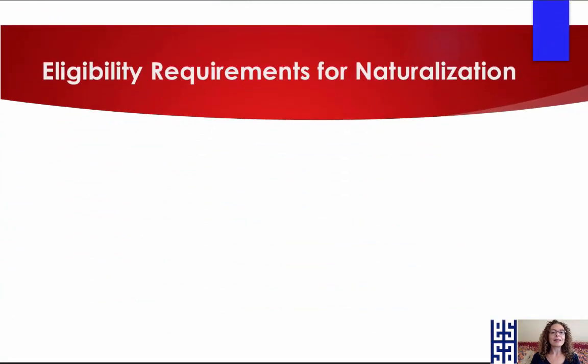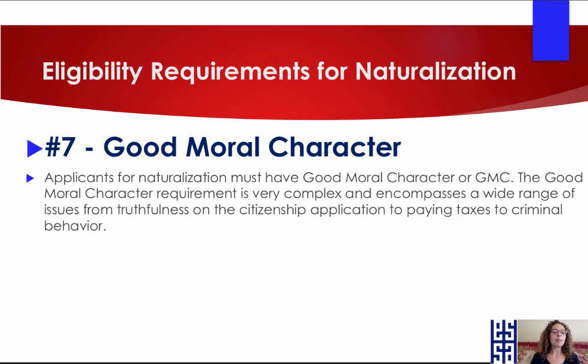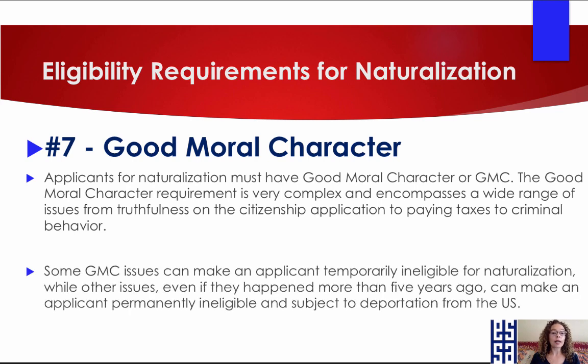Okay. All right. Number 7, good moral character. This is the big tricky one. Be very careful here. Applicants for naturalization must have good moral character, or GMC. The good moral character requirement is very complex and encompasses a wide range of issues, from truthfulness on the citizenship application. Please tell the truth on that application. Please, please, please. Okay, to paying taxes, to criminal behavior. They will judge you on what's called the good moral character.